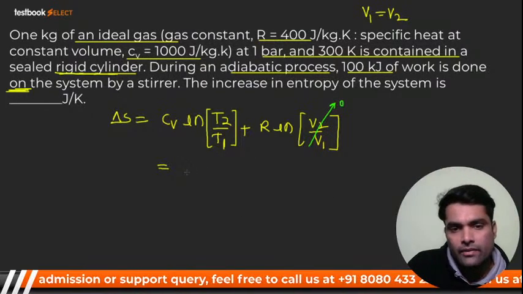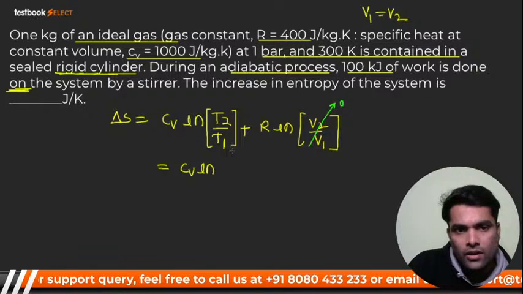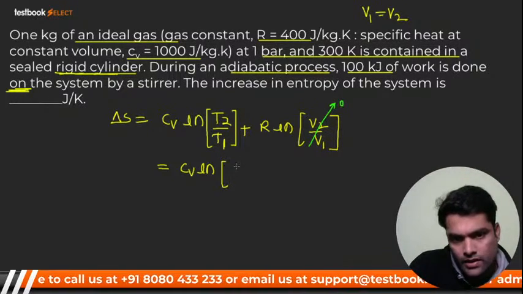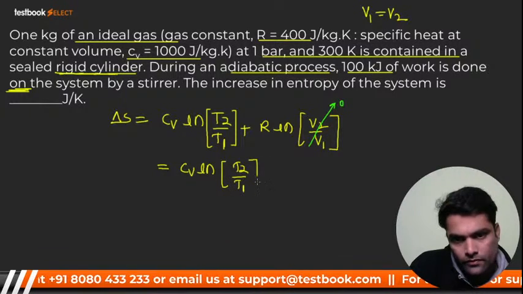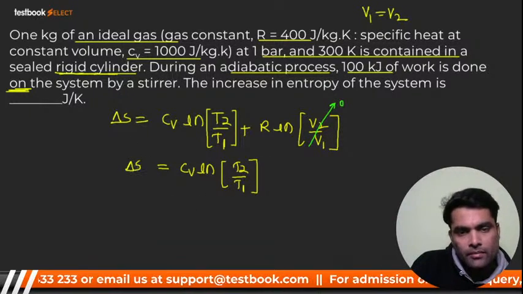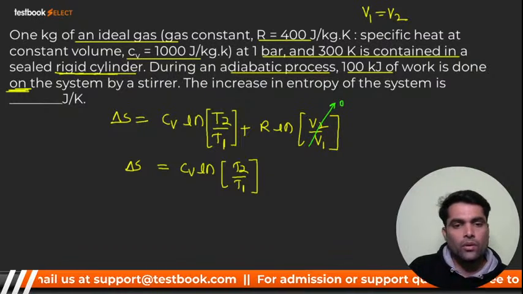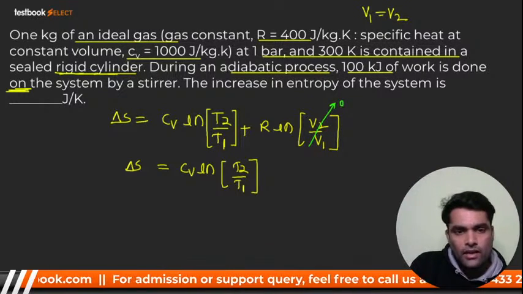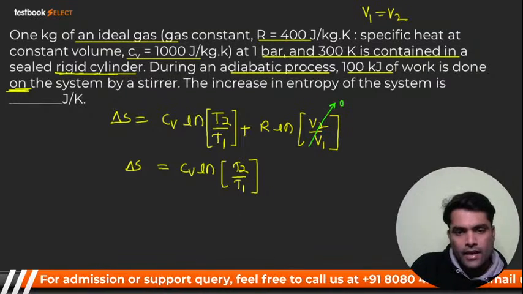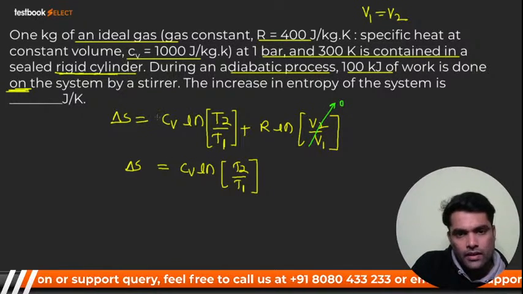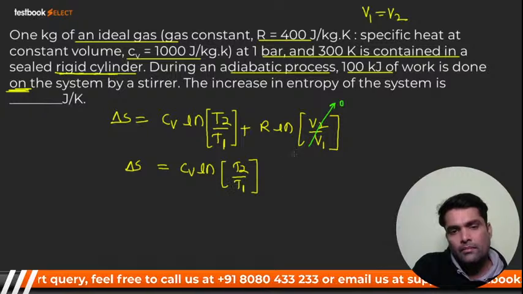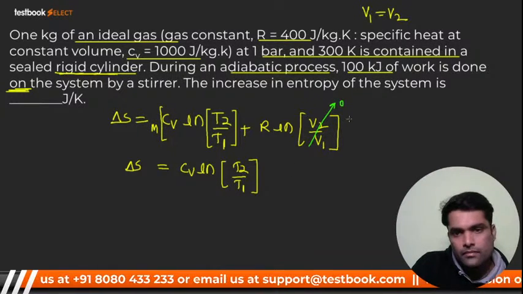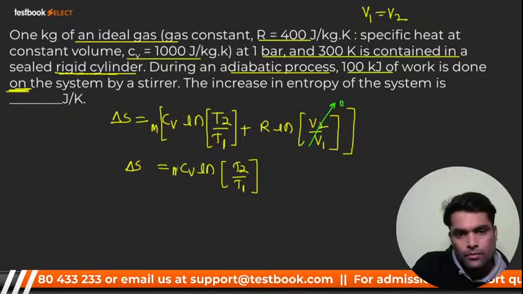What are we left with? We are left with only CV ln of T2 by T1. Now we have almost everything, but we still don't have the mass. It is specific, so you have to apply mass over here. You can multiply it by mass.